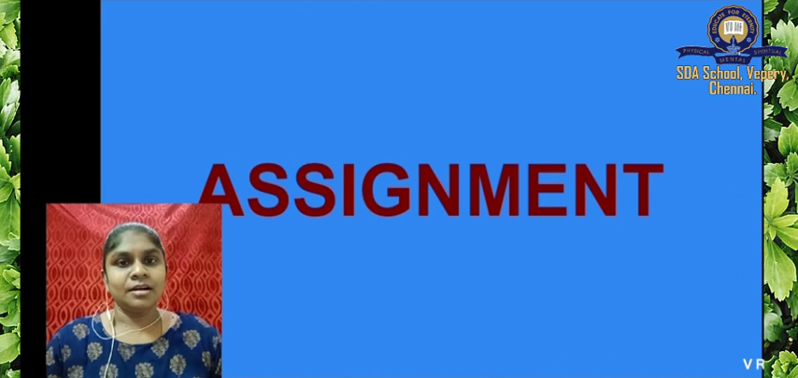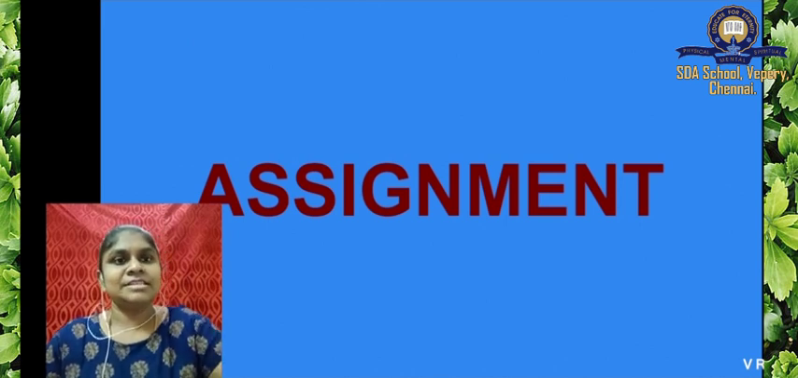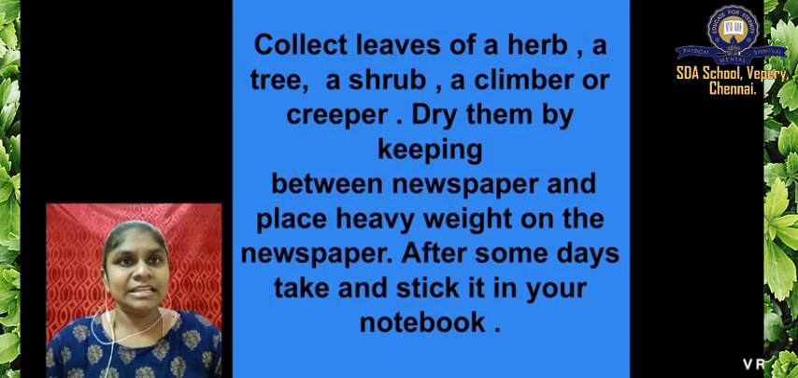Okay. I'm not going to give you a big assignment or tell you to write a big thing. The assignment is: collect leaves of a herb, a tree, a shrub, a climber or creeper. For example, you can collect leaves from neem tree, and for shrub you can collect leaves from hibiscus. For herb you can collect mint. For climber you can collect money plant. For creeper you can collect watermelon or anything.